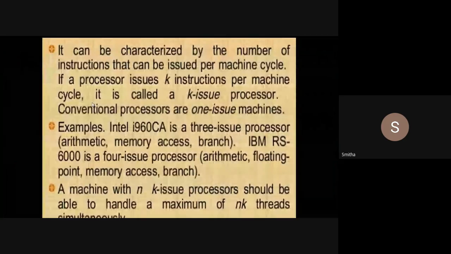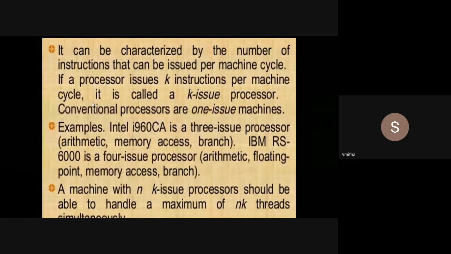IBM RS 6000 is a 4-issue processor. It can issue one arithmetic instruction, one floating point, one memory access, and one branch instruction per machine cycle. Got it, students? Now what is k-issue? k can be from 1 to n. If k is equal to 1, we call it 1-issue. If k is equal to 2, we call it 2-issue, and like that it goes.